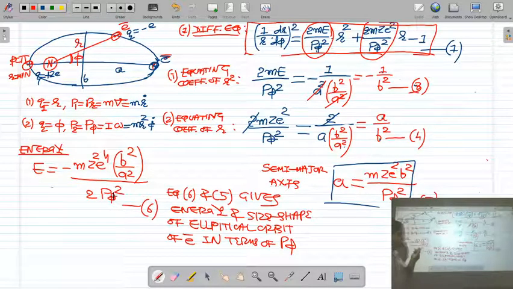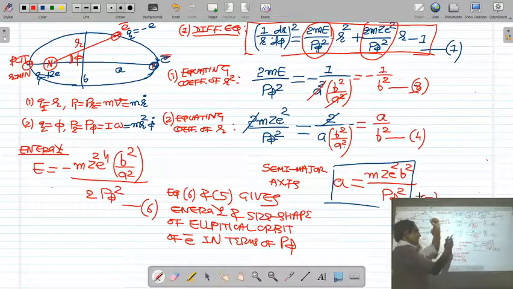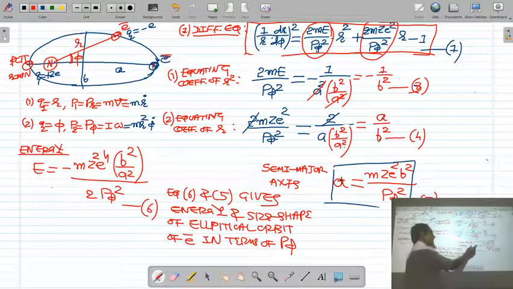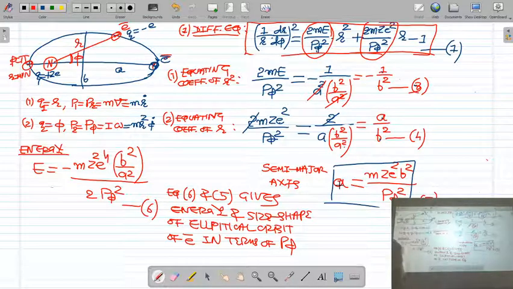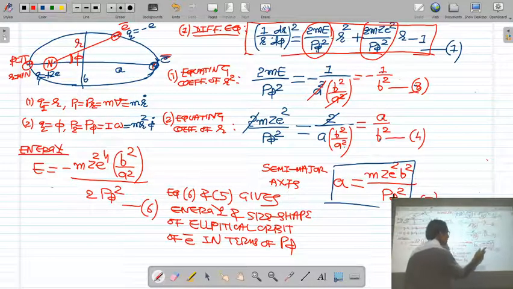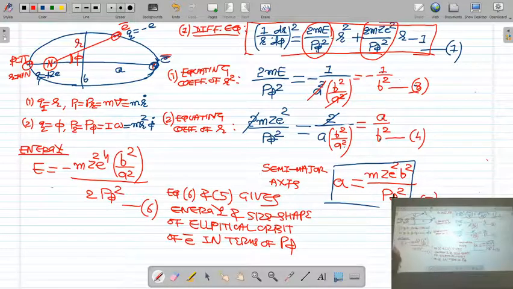So equation 6 gives the energy of the electron in terms of the angular momentum p phi of the electron, and equation 5 gives the size and shape, meaning the length of the semi-major axis of the ellipse, in terms of the angular momentum of the electron. So now, if you find the angular momentum p phi of the electron, you can calculate the semi-major axis and energy of the electron.